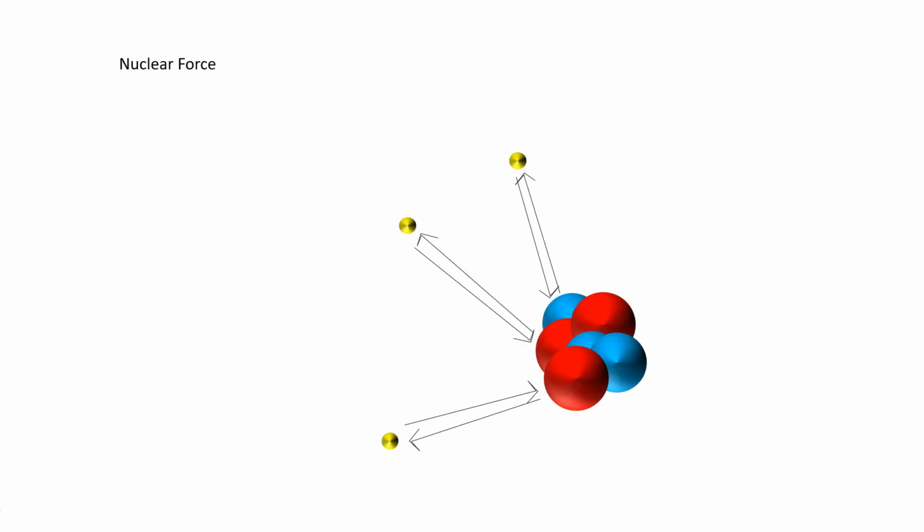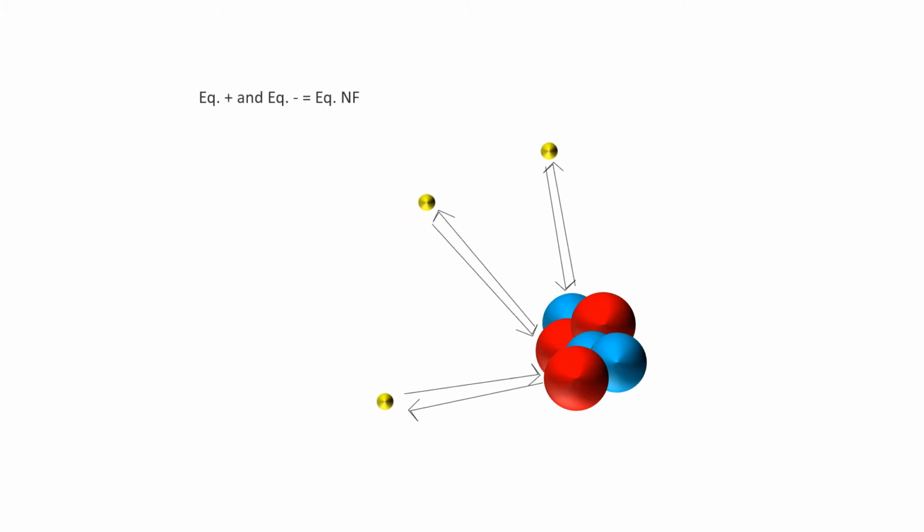The nucleus has the same amount of nuclear force for itself as for the electrons. So, the equal amount of positive and negative force together equals an equal amount of force. We can compare this to a magnet. The positive and negative sides are different, making them attract. But negative and negative sides are the same, making them repel.